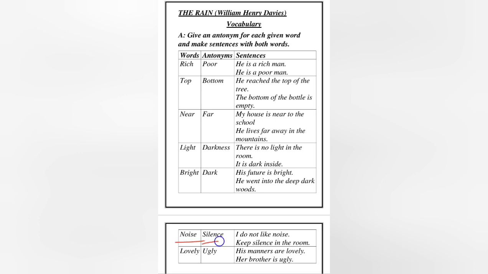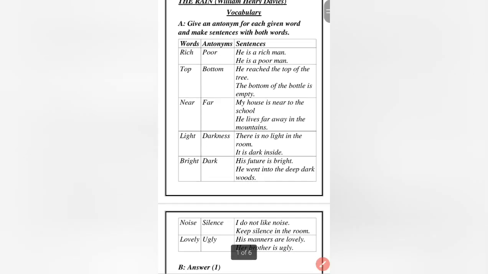Noise, silence. I do not like noise, whereas the sentence of silence is, keep silence in the room. Lovely, antonym is ugly. His manners are lovely. His brother is ugly. Now dear students, you can change the sentences according to your own if you want to.